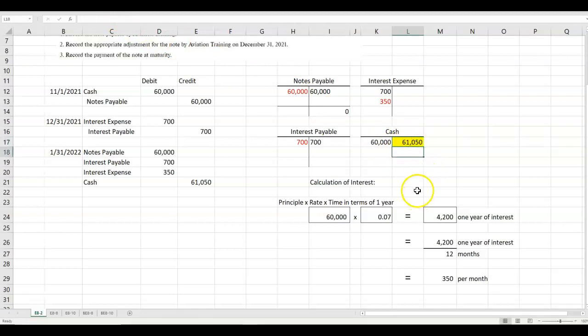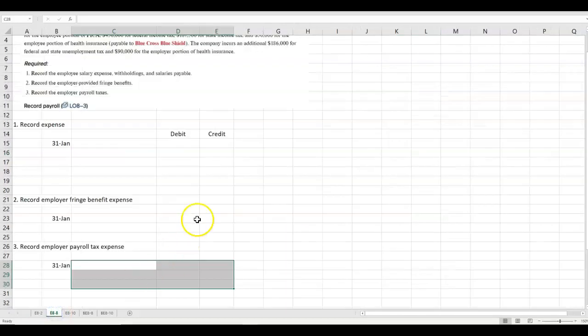So this is basically the same as a notes receivable, except it's the flip side. It's a notes payable and interest expense instead of notes receivable and interest revenue. Okay?